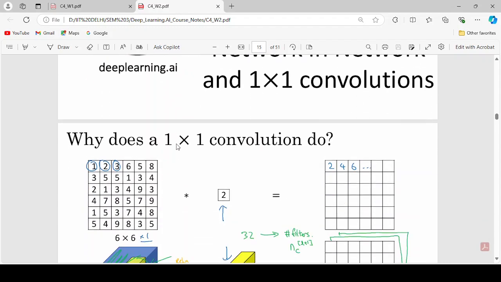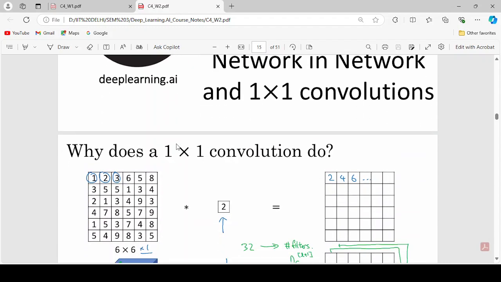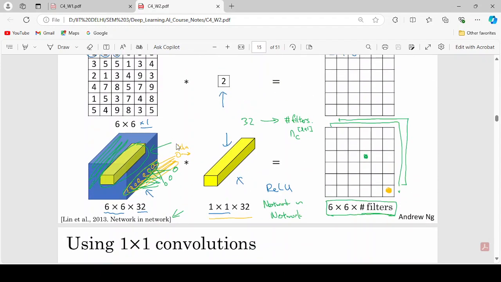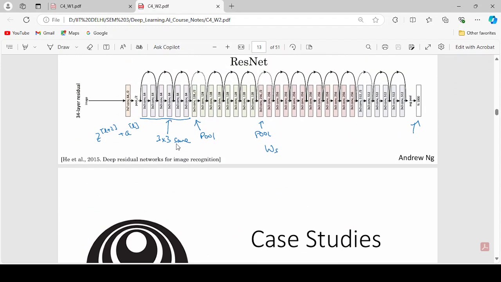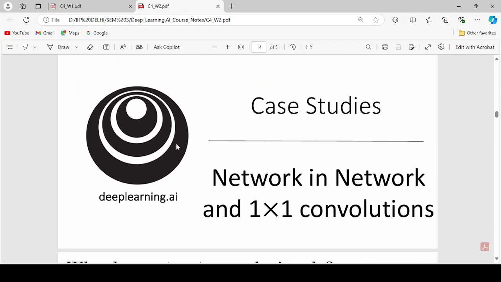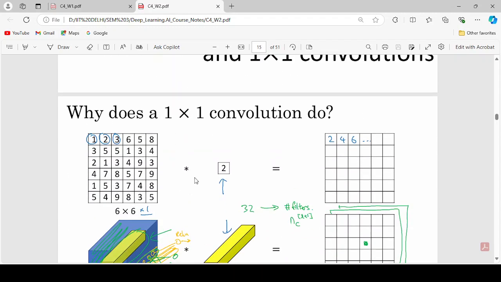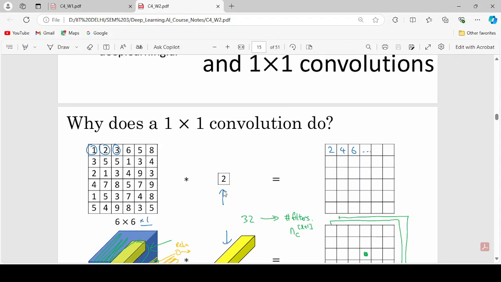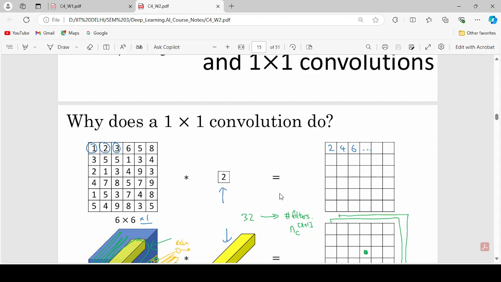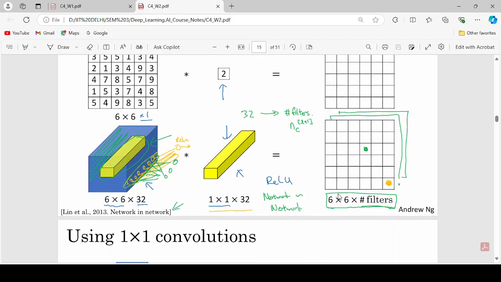Now, networks in networks and 1 by 1 convolutions. Earlier we did 2 by 2 or 3 by 3 convolutions, 3D shape or 2D shape convolution. But in this case, you will see how the 1 by 1 convolution happens. The filter size is 1 comma 1. This filter goes to every element of the input matrix, calculates the results, and stores them into another matrix.